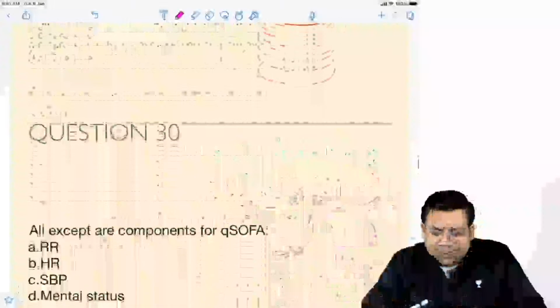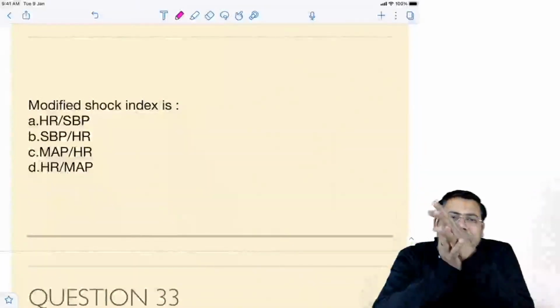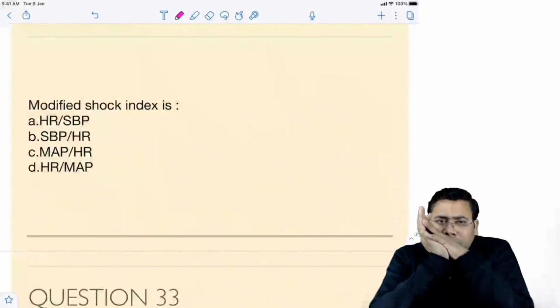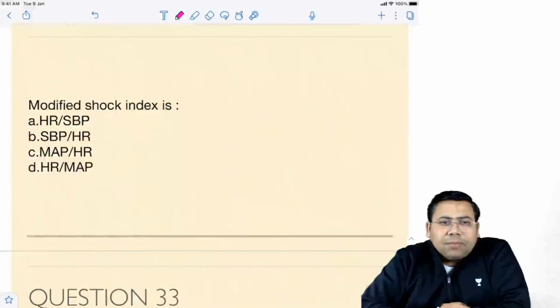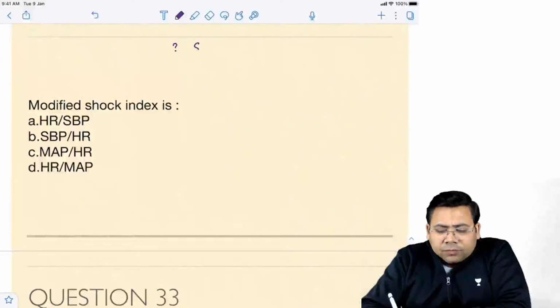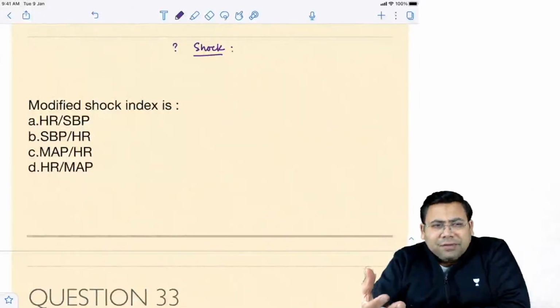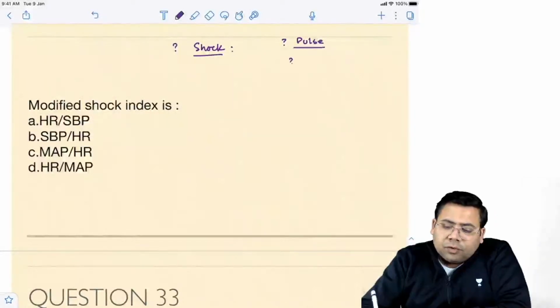Let us discuss one more easy question. Okay, tell me this question. This is a very, very easy question. Tell me something about modified shock index. Try to understand one very basic thing: whenever we are monitoring a patient of shock, the first or commonest parameters that we see are the pulse and the blood pressure.